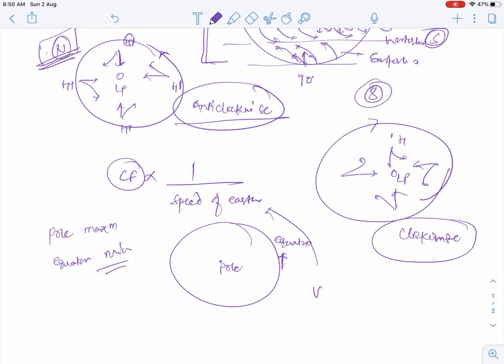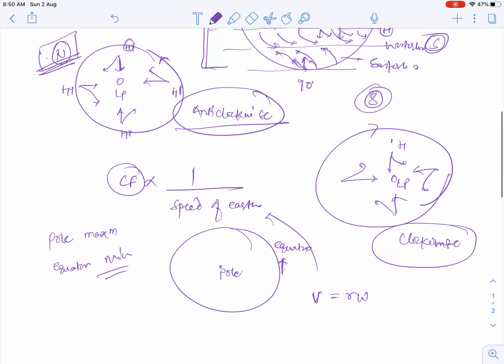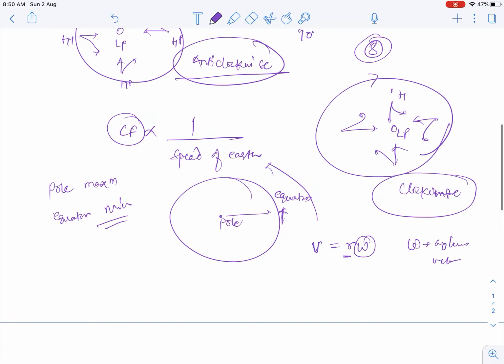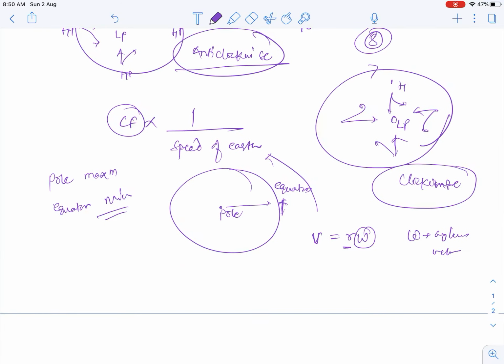We all know that the velocity in a circular system is r omega. Because this earth is moving with a constant angular velocity omega, and r is the distance from the center. If we look at the earth from above, omega is the same everywhere.